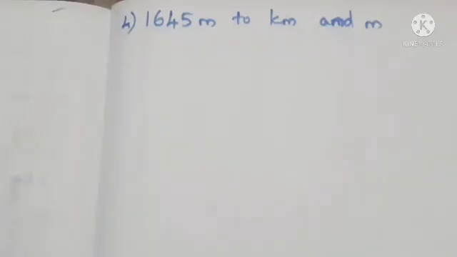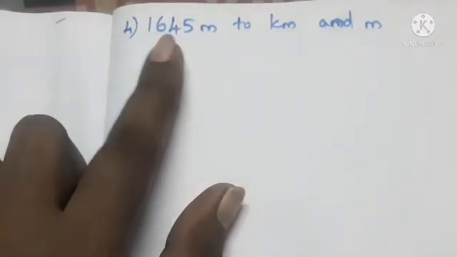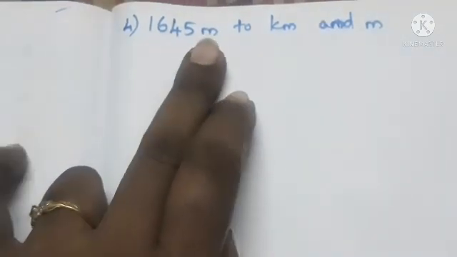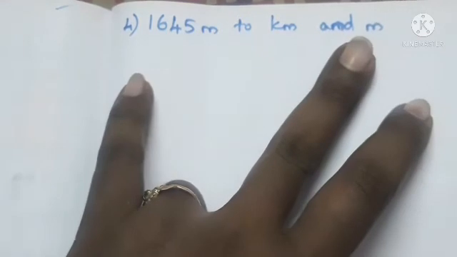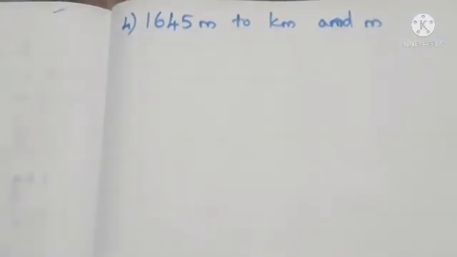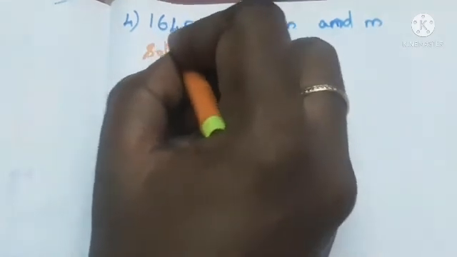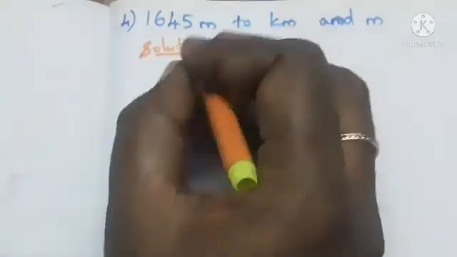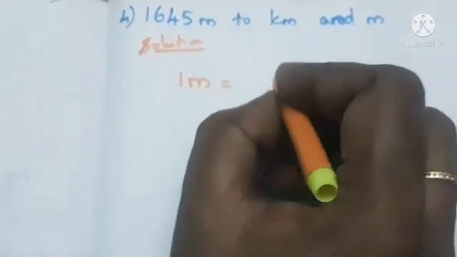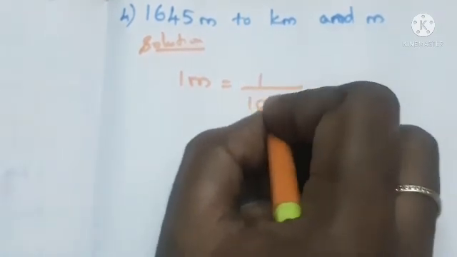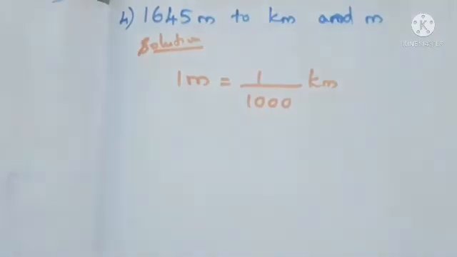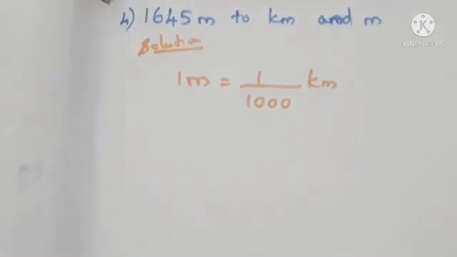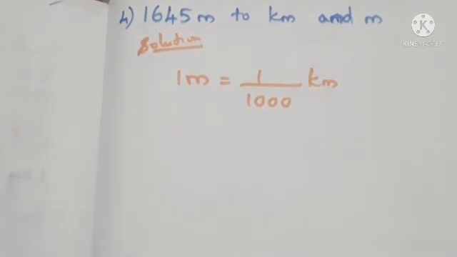Next, the fourth question: we have 1645 meter to kilometer and meter. In this question we have to convert the meter to kilometer as well as meter. So first we write the formula. Before that we write solution. We are going to convert meter to kilometer, so we know that 1 meter is equal to 1 by 1000 kilometer.